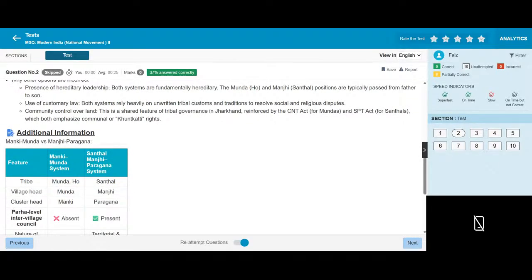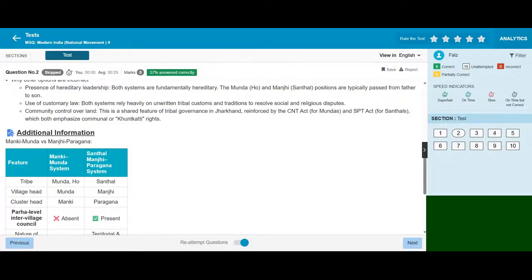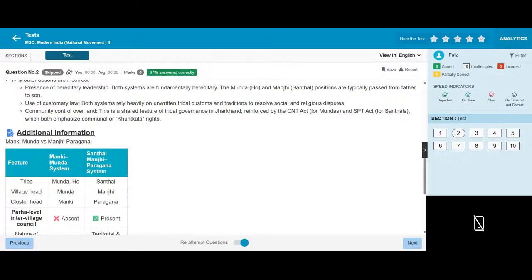Presence of hereditary leadership. Both systems are fundamentally hereditary. The Munda Ho and Manjhi Santhal positions are typically passed from father to son. Use of customary law. Both systems rely heavily on unwritten tribal customs and traditions to resolve social and religious disputes. Community control over land. This is a shared feature of tribal governance in Jharkhand, reinforced by the CNT Act for Mundas and the SPT Act for Santals, which both emphasize communal or cooperative rights.